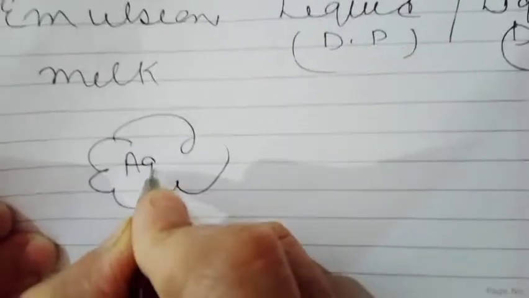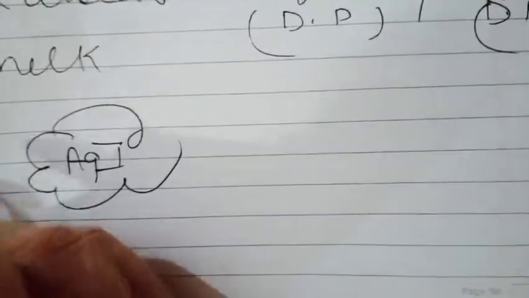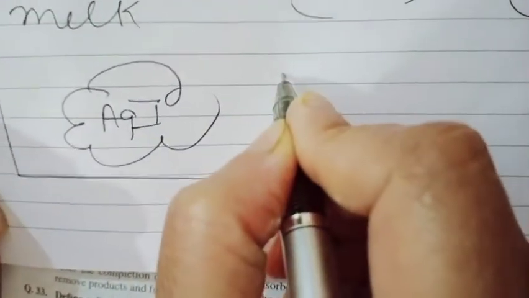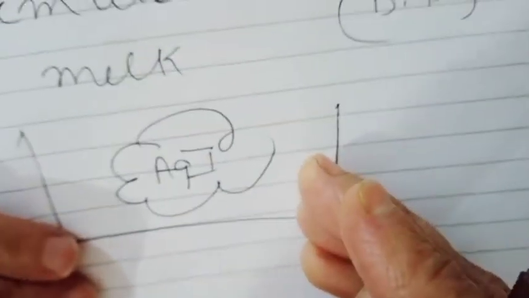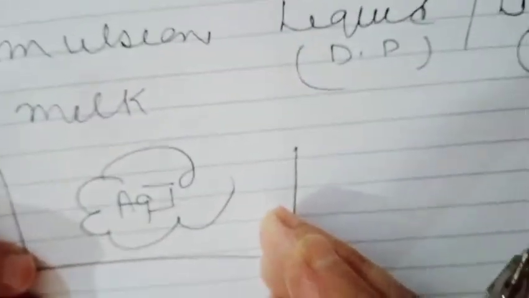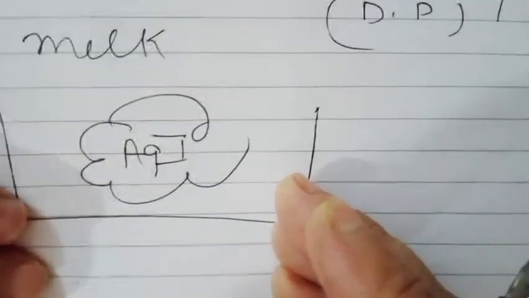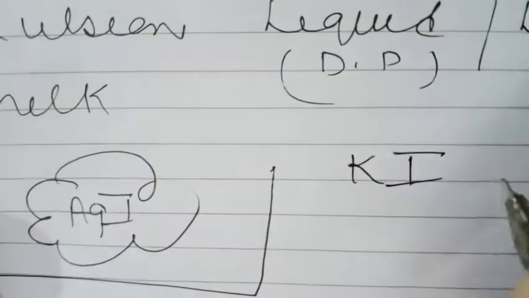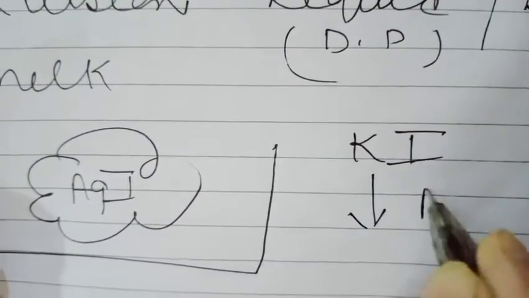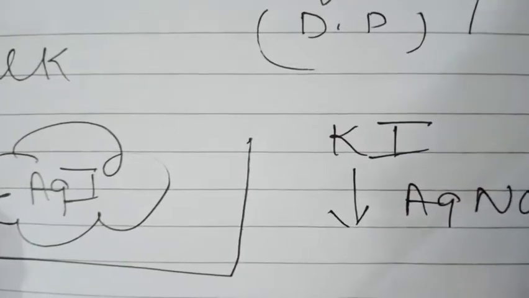Look at here, you are having AgI precipitates and you are asked, in this colloidal solution what is the charge present when silver nitrate solution is added to KI solution. KI solution is added to AgNO3 solution.